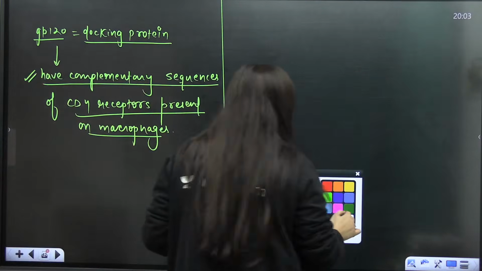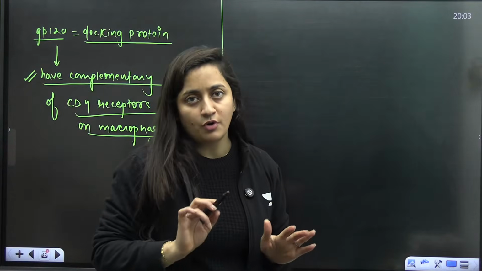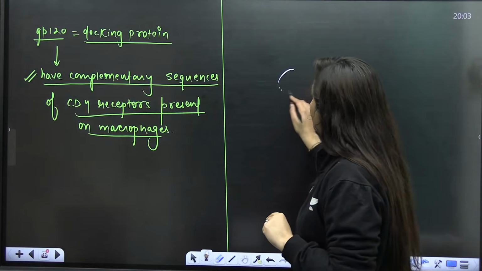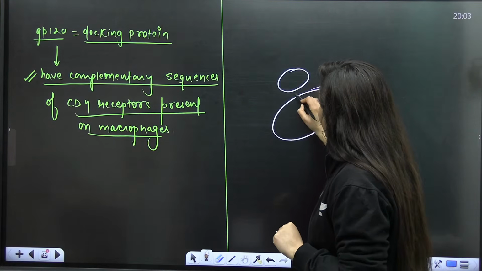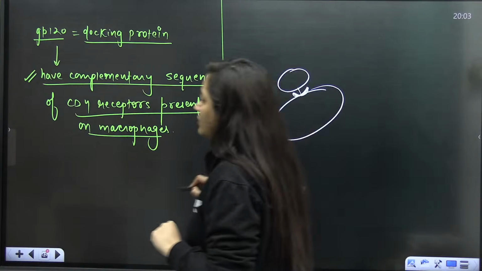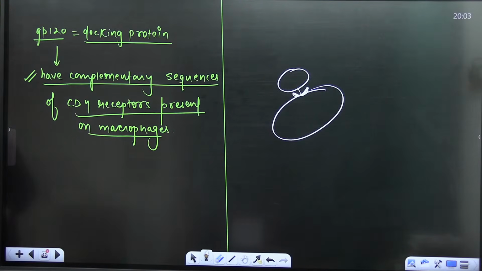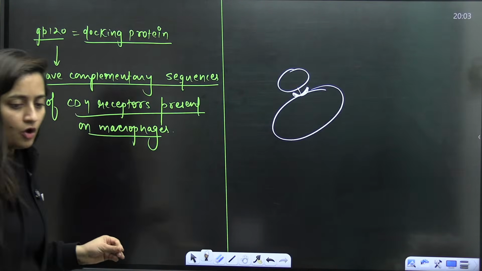Now, how can I explain this? Even if you talk about hormone action in our body, if hormones have to act on a cell, the cell has a plasma membrane, and we know the plasma membrane contains receptors. I'm talking about hormones right now.